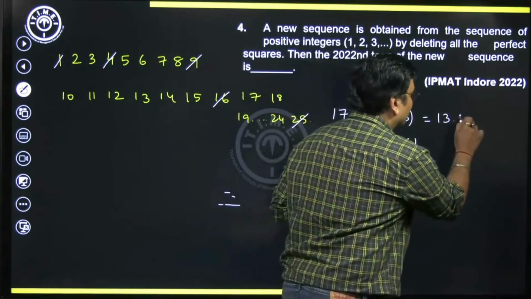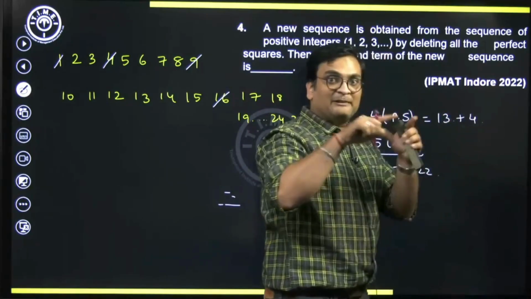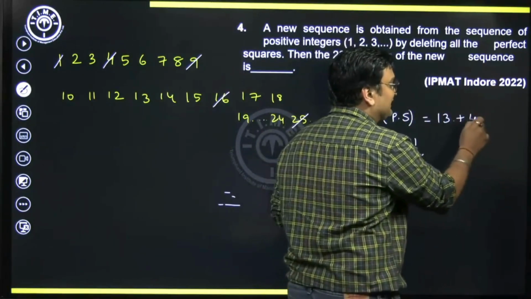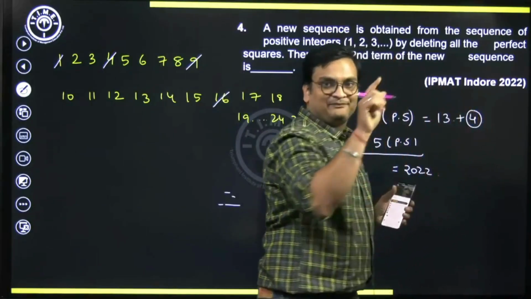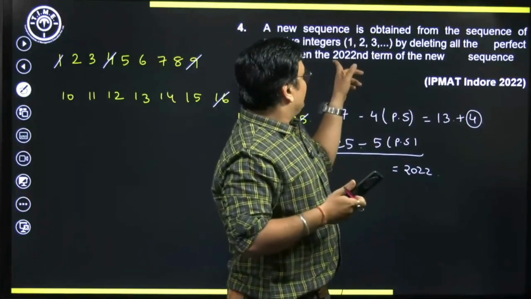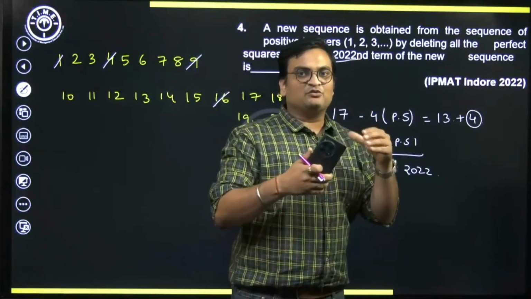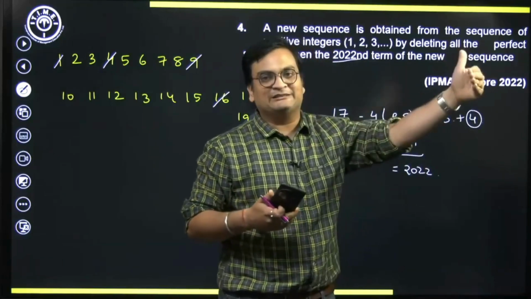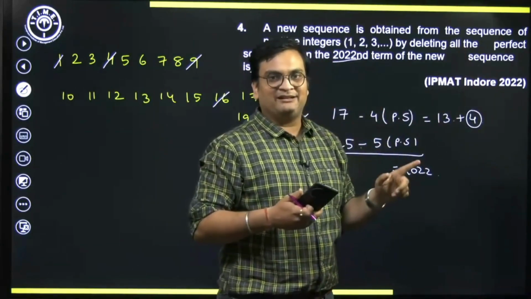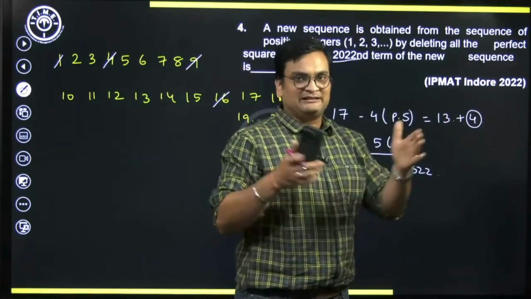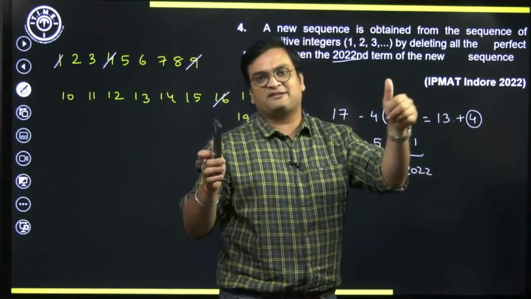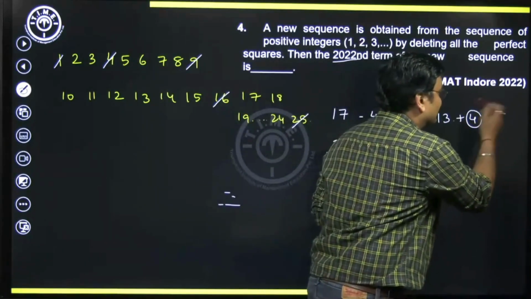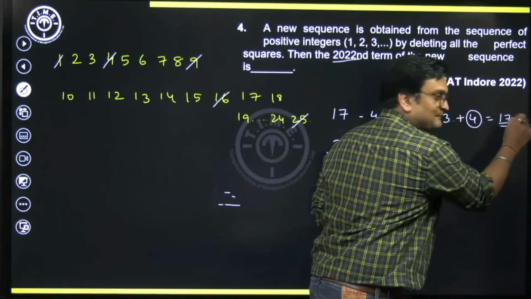So if I am asking you what will be the 13th term of the sequence, I would get the answer by adding 4 to it. Understand? He's giving us the 2022nd term, what is it? So imagine if I ask you what is going to be my 13th term. My answer is not going to be 13, right? Because I would have got these 13 terms after removing some perfect squares. How many perfect squares? 4 perfect squares. And hence can I say my 13th term is going to be 17.